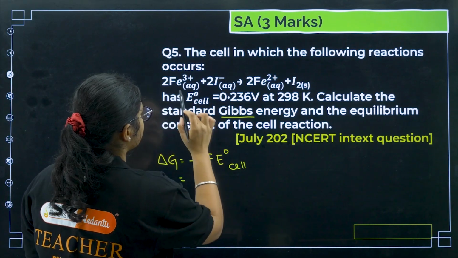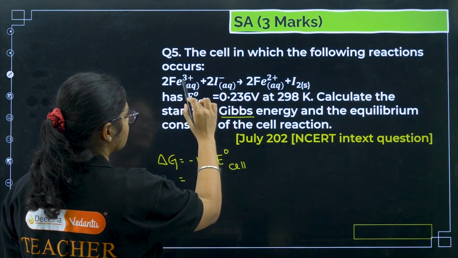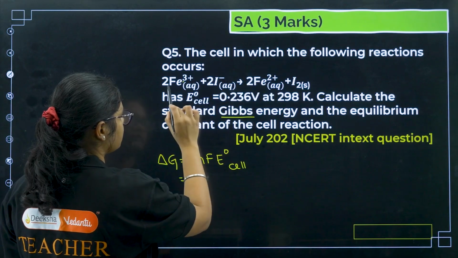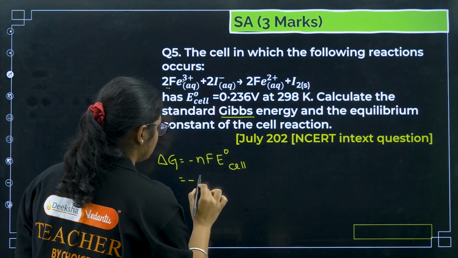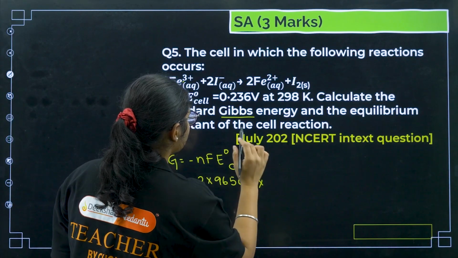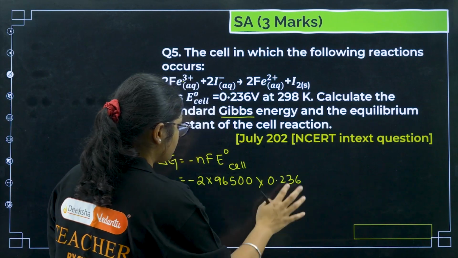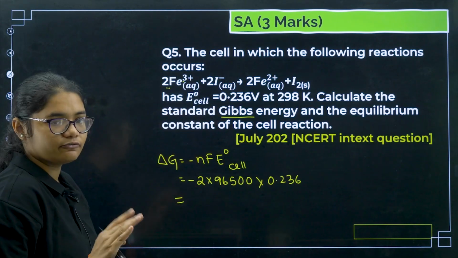So what is the value of n? It will be 2. 3 plus 2, 2 plus is 1 electron, but we are using 2 times, so n is equal to 2, F is 96500 and E naught of the cell is 0.236. Now you can solve this and calculate the value of delta G.